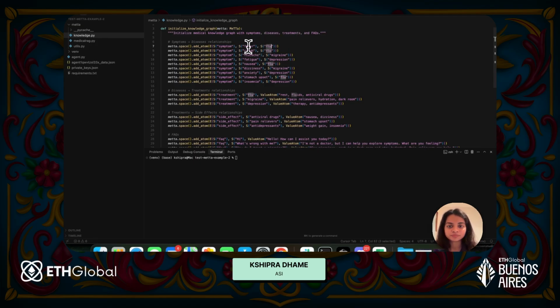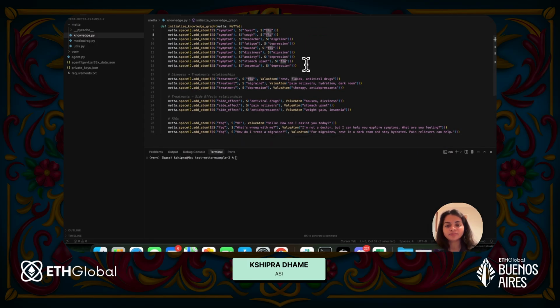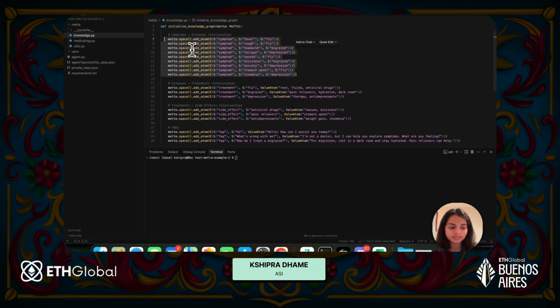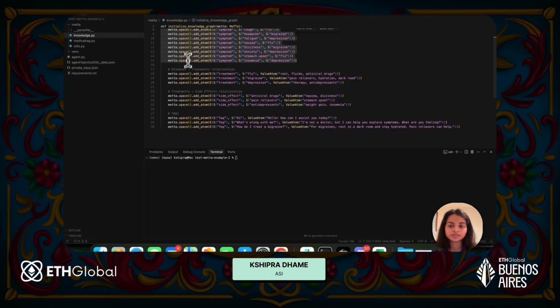If the symptom that a person is showing is fever, they could have flu. If the symptom that the person is showing is cough, then they could have flu. This is how I've added a bunch of symptoms and what they could be representing. In this case, I've linked them to different diseases. But in your case, obviously, you can swap this to much more complex examples. This is just to keep things simple.